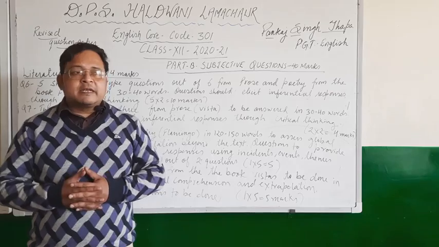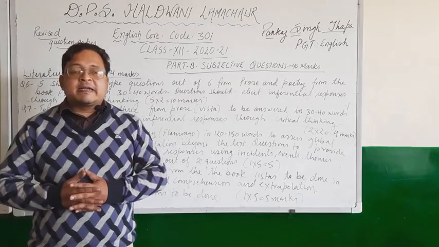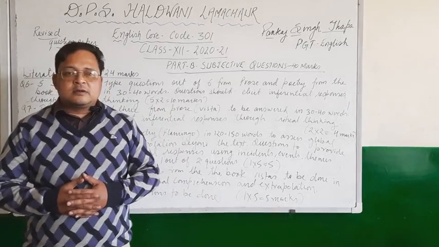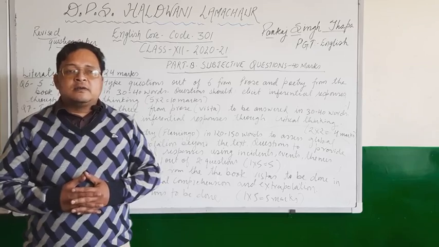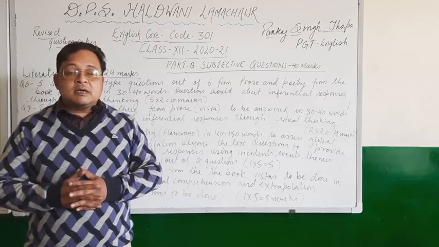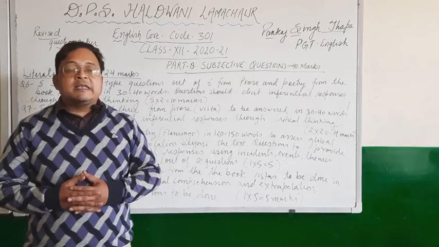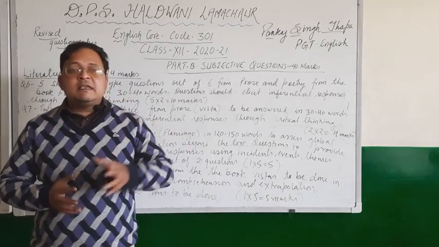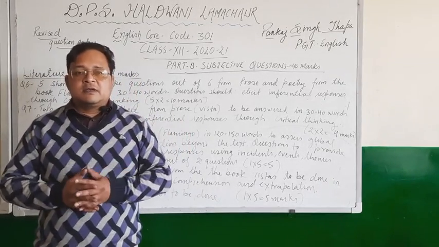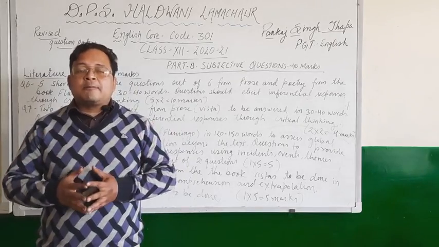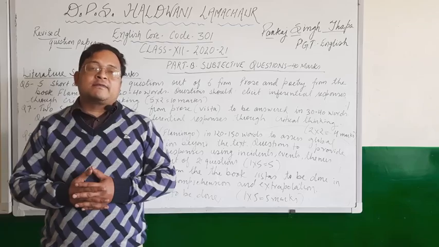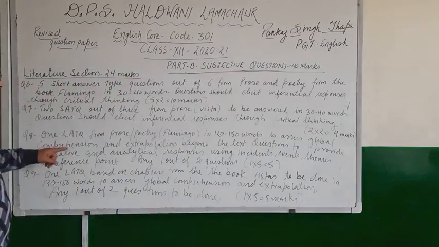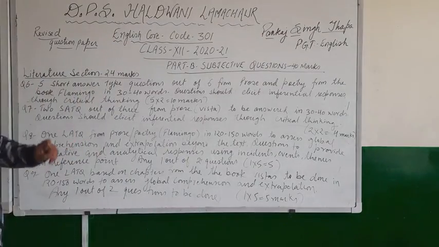Is it right as a doctor, or is it right as a citizen? Although this kind of question is not answered directly from the chapter, it is based on your understanding of the chapter. Children, the point is, whatever we study in the text, whether we are able to apply that knowledge in our day-to-day life, that thing will be checked in this question. So this is the meaning of global comprehension and extrapolation.